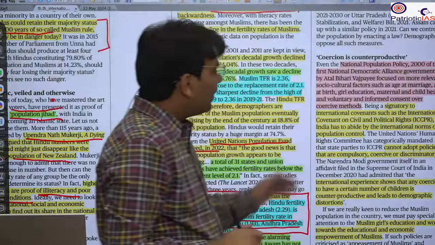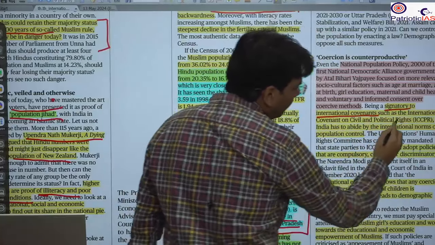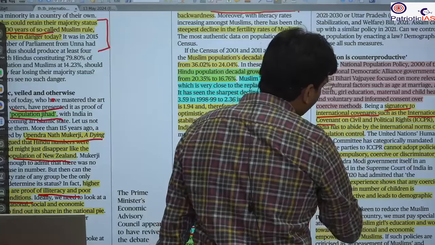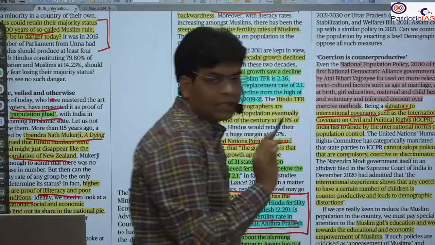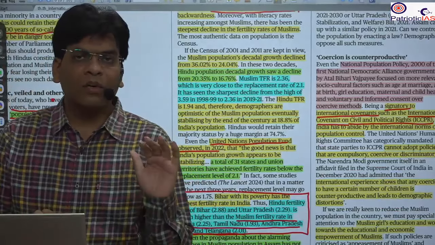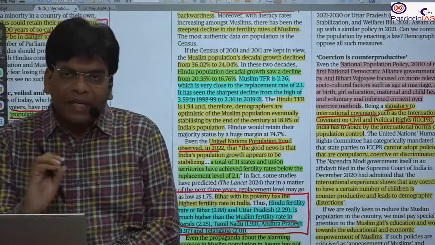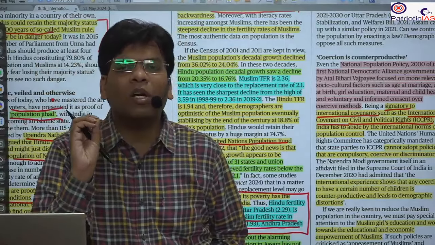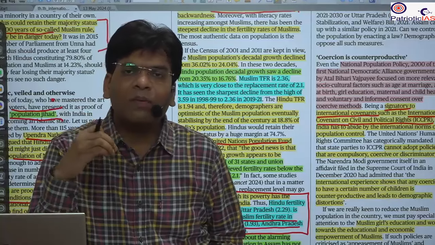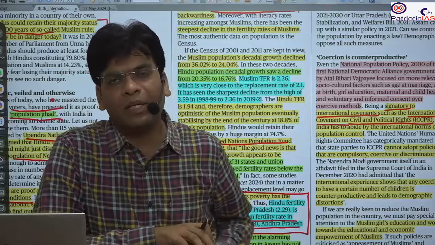One thing you should be very careful about regarding India. In the prelims, they can ask whether India is a signatory of an international convention. The name of the convention is the International Covenant on Civil and Political Rights. Here it talks about how a country or state should not force anything on its people. So India cannot go for forcing the population. Forcing and coercion for population control is always bad, negative and non-productive for the nation. You have seen what happened in China.